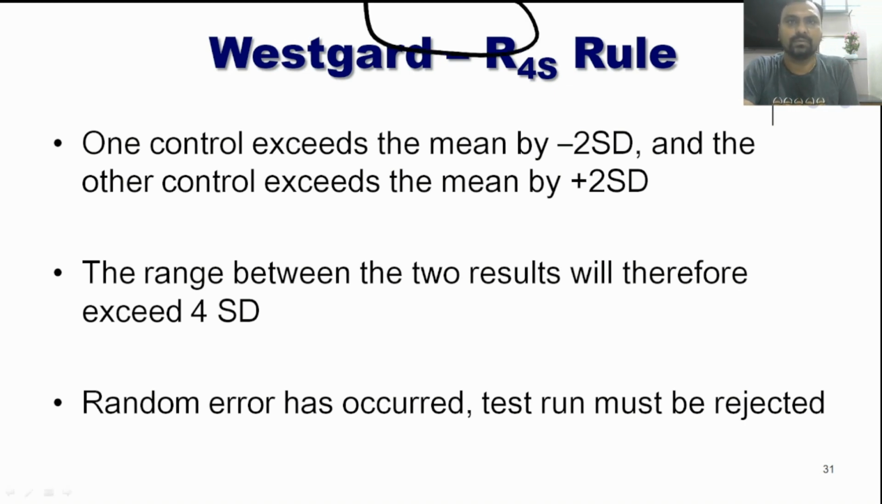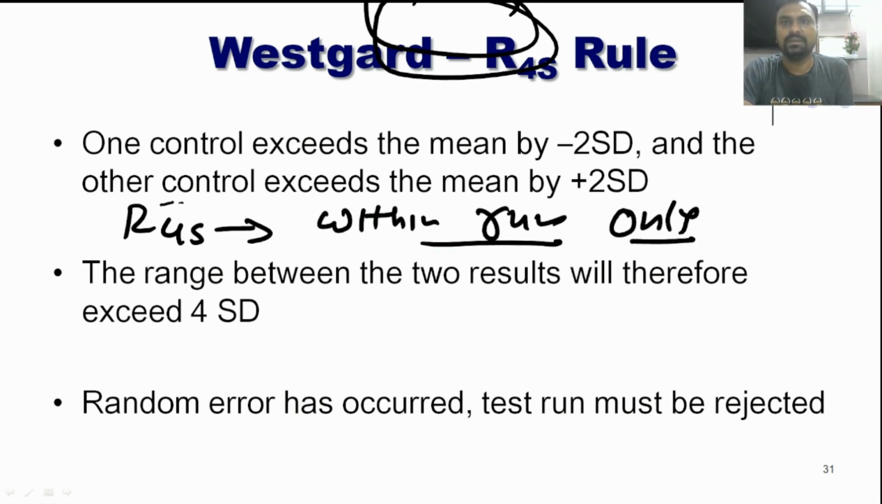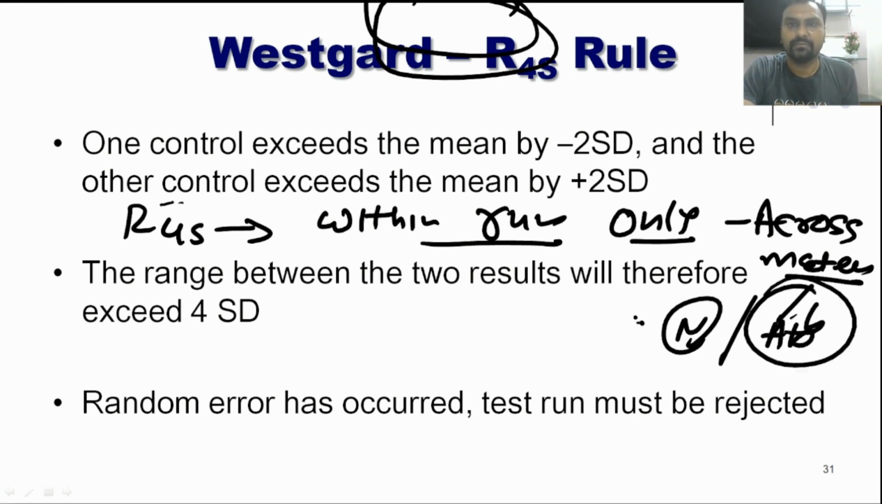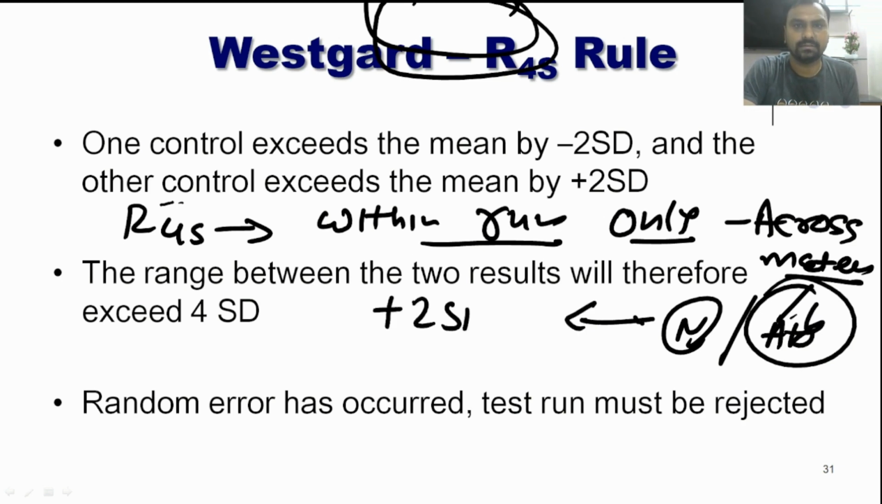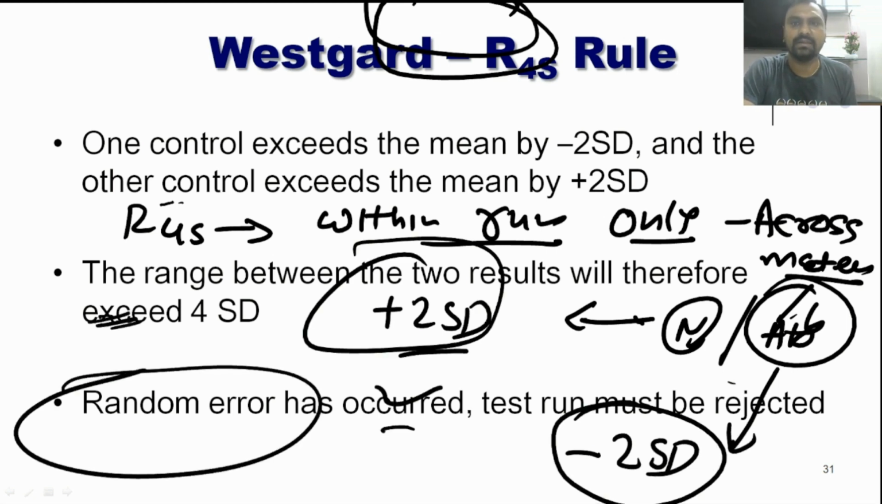Now, what is this R4S rule? Here, a very important thing is that R4S is for the within run only. Okay, you have to remember it is for the within run only, means across the material. At the same time we check the normal control and the abnormal control. Suppose the normal control is plus 2SD and the abnormal control is minus 2SD. If we get this type of result, that means there is some random error and we must reject the run.